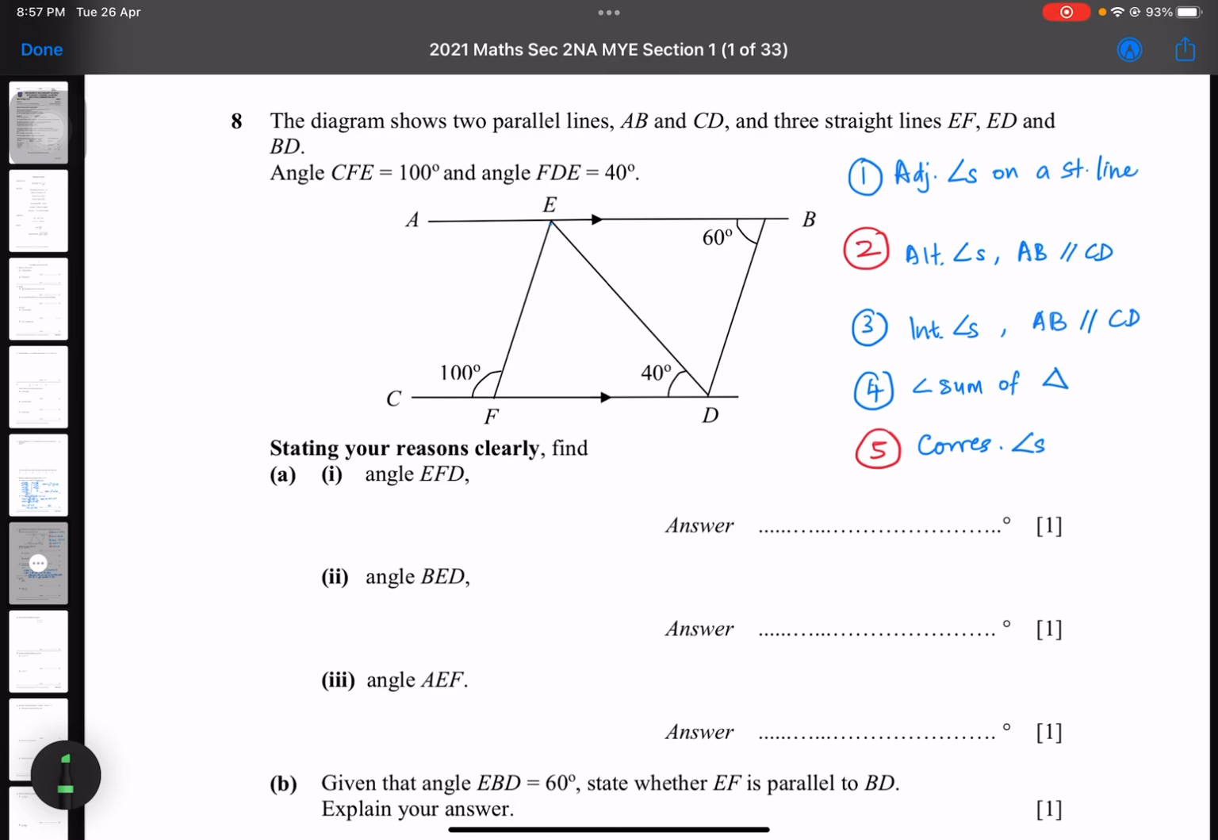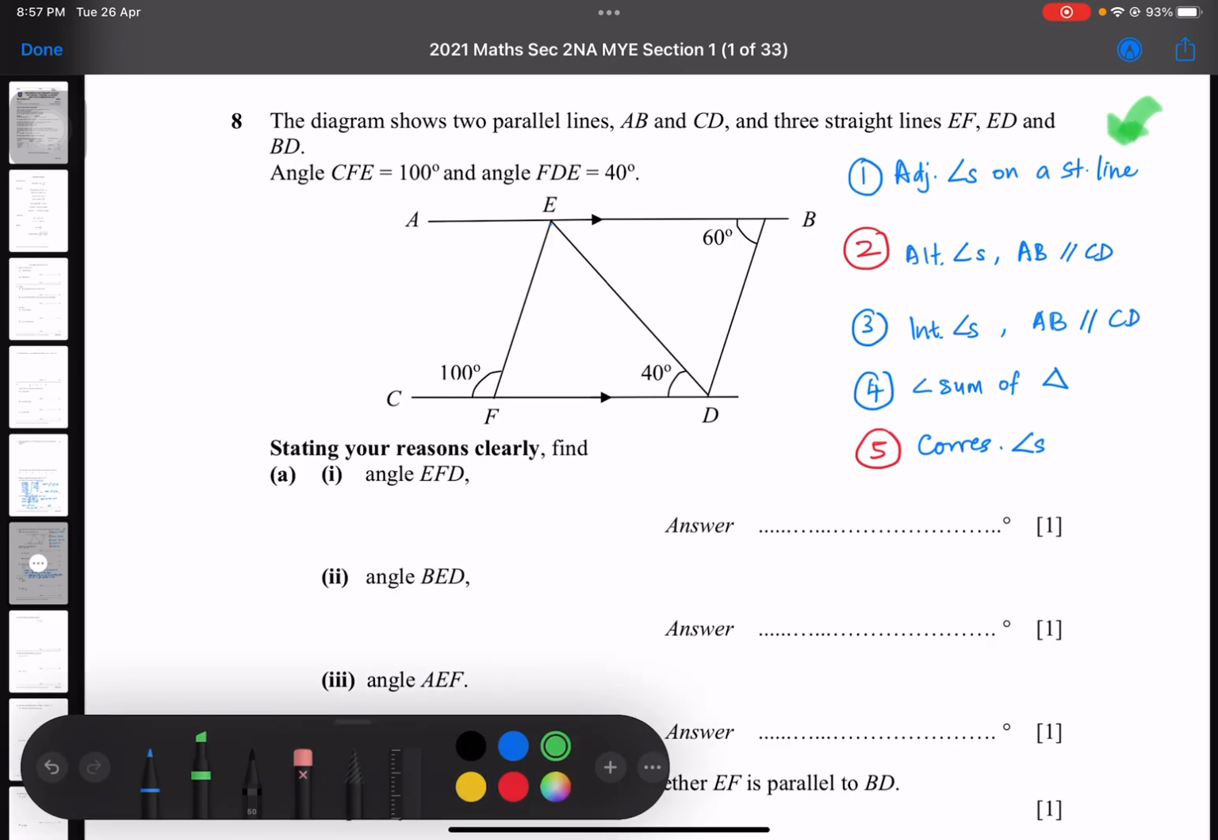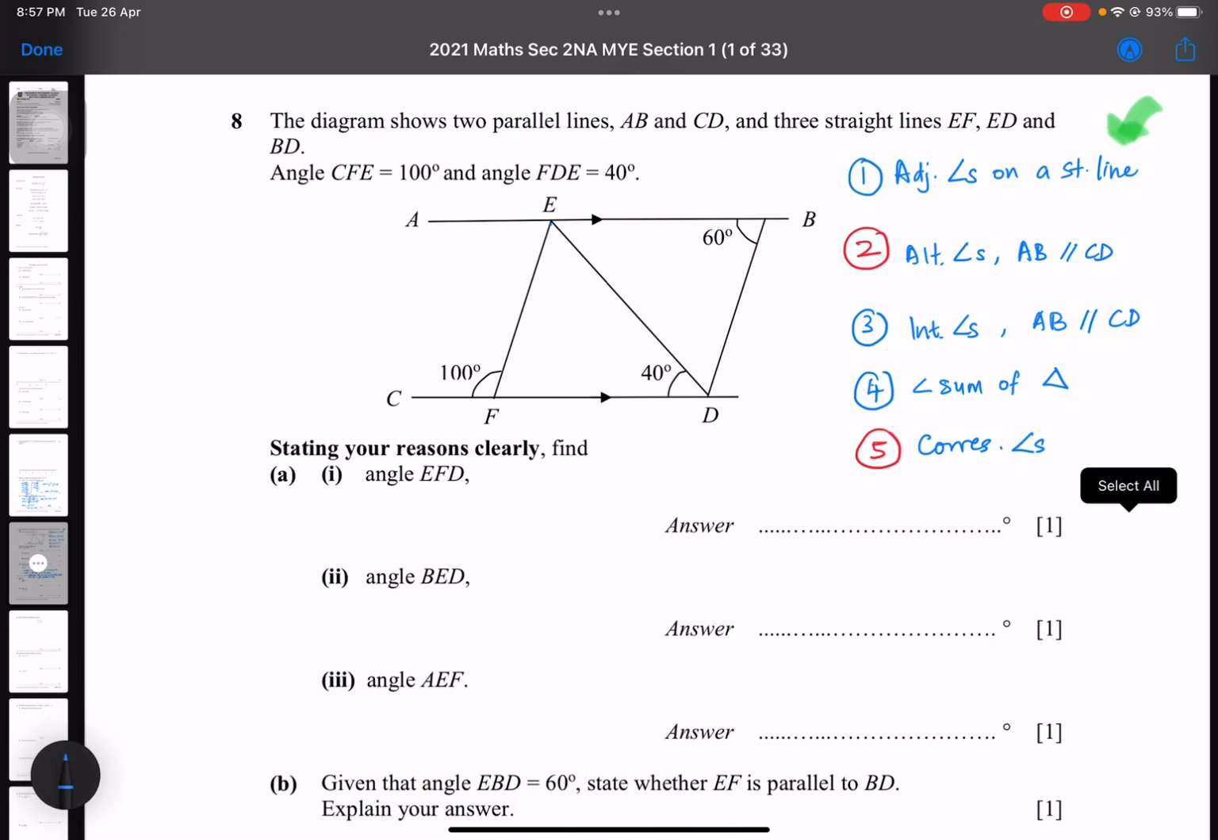Now, before we start, there are 5 properties on the right side over here. I've written down 5 angle properties that you should know because we learned them last year. So let's revise a little bit. What's property number 1? Adjacent angles on a straight line. This is when two angles are on a straight line and they add up to 180 degrees. For example, angle A and angle B add up to 180 degrees.